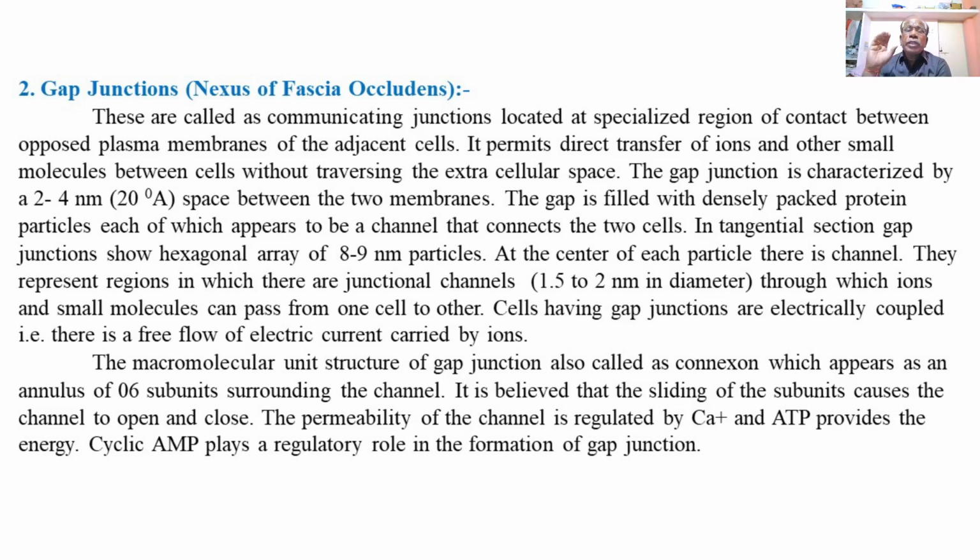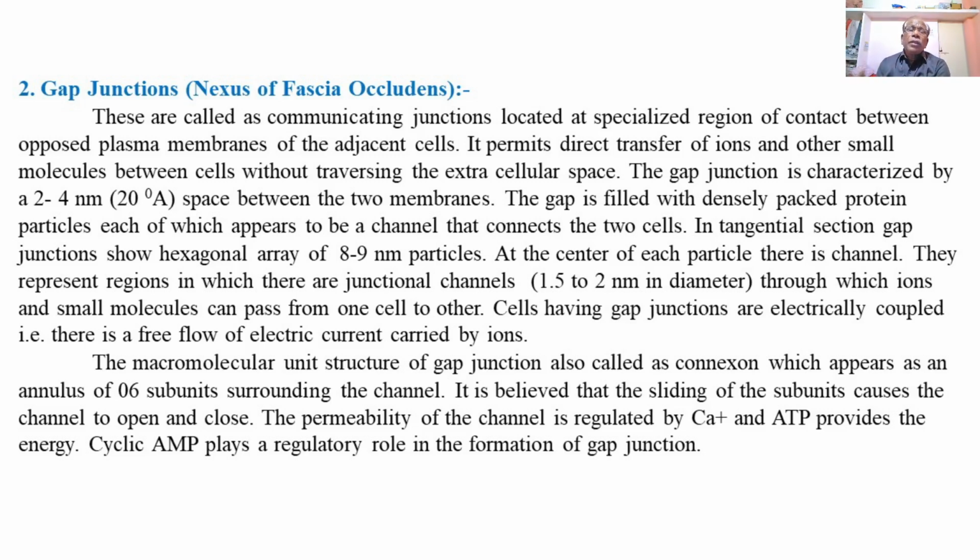The permeability of the channel is regulated by calcium ions and ATP molecules, which provide the energy.